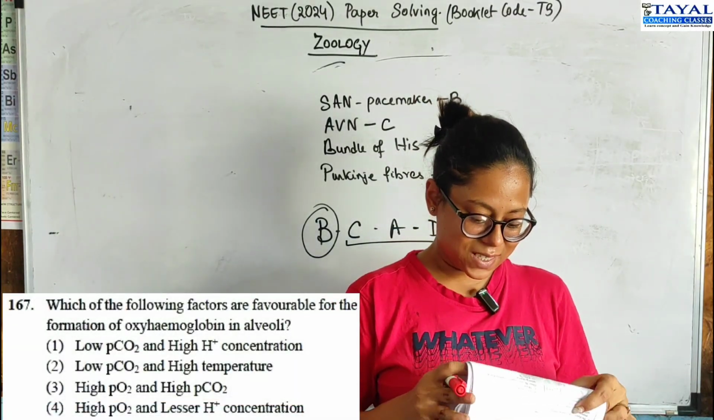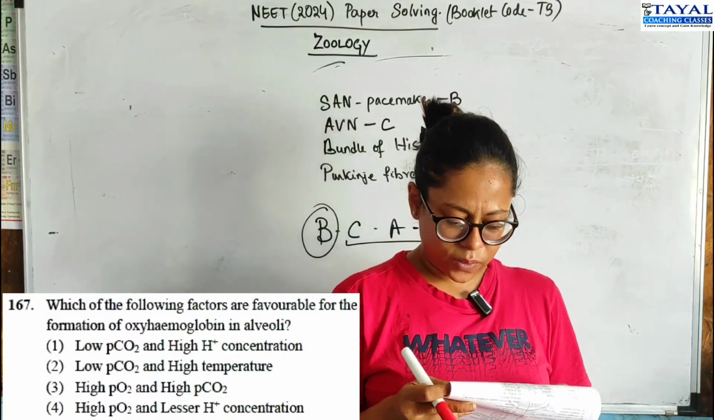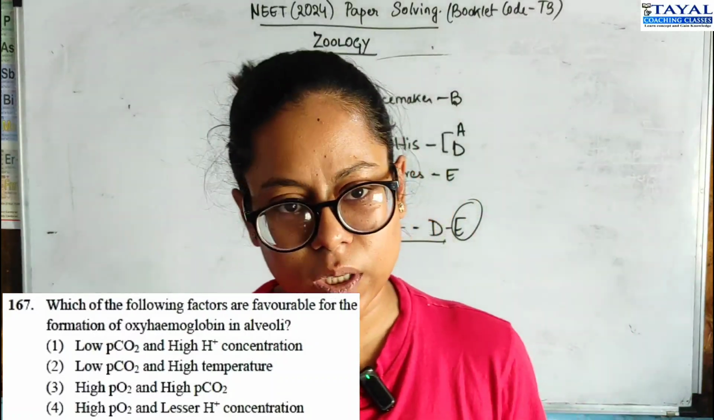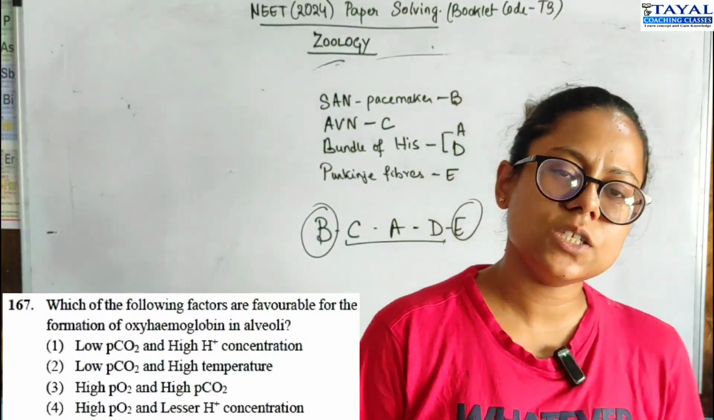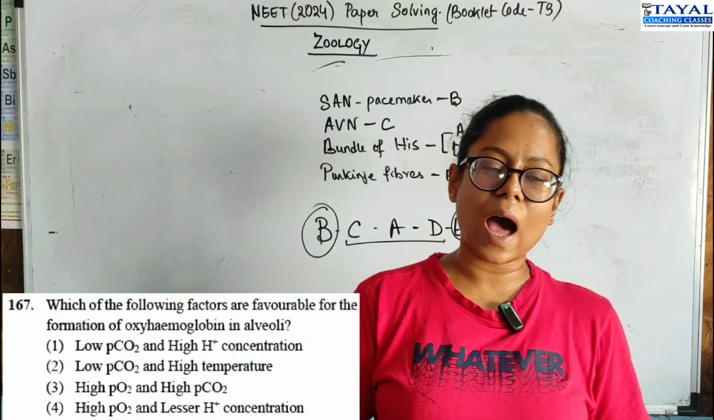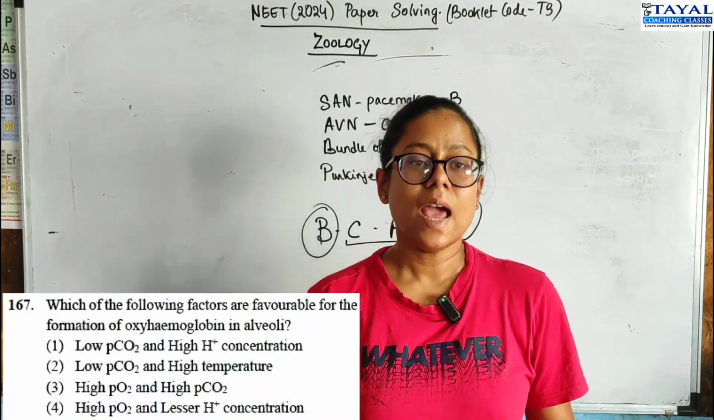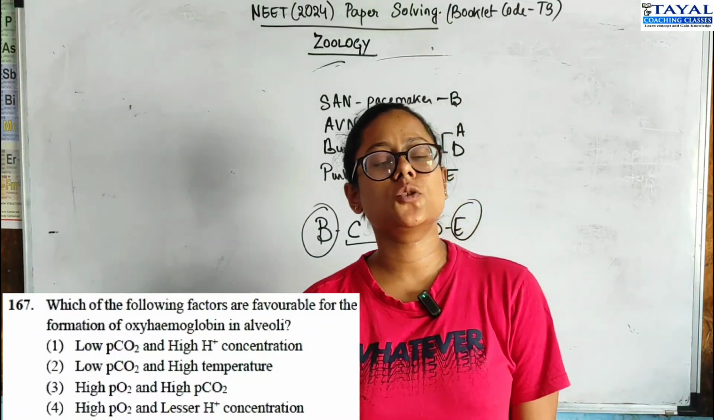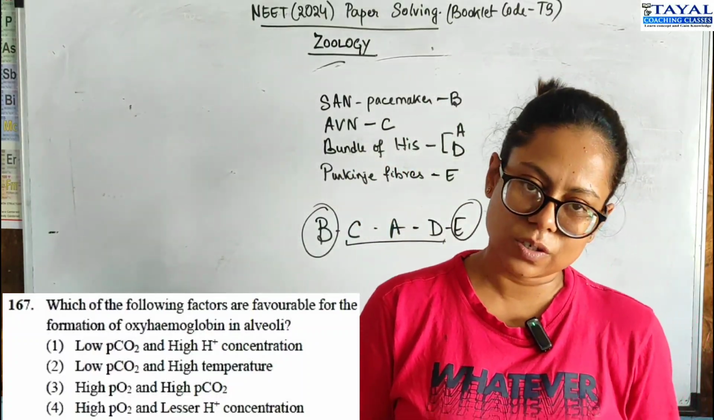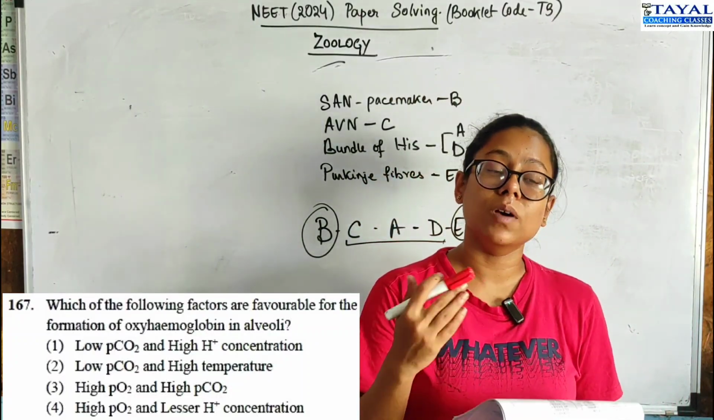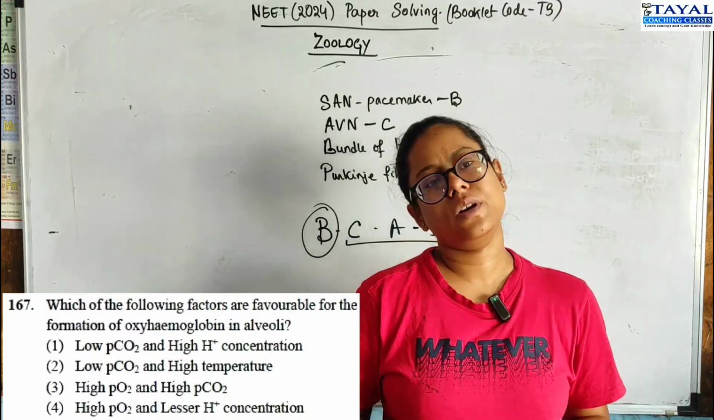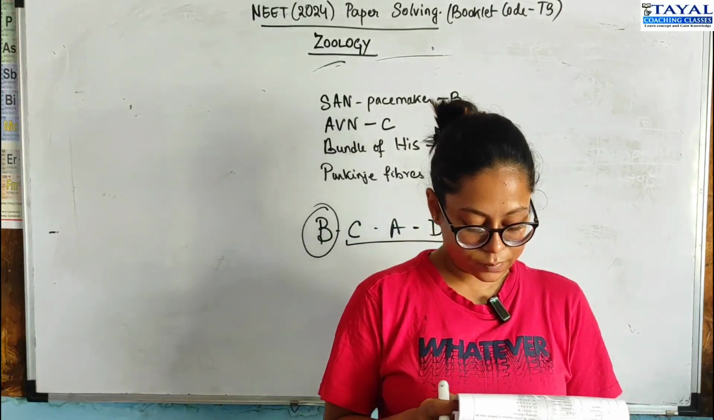Moving on to question 167. Which of the following factors are favorable for the formation of oxyhemoglobin in the alveoli? So it talks about the oxyhemoglobin dissociation curve. We know that the high partial pressure of oxygen and the lower the H plus concentration, the better would be the formation of oxyhemoglobin. Therefore, option 4 is the correct option.